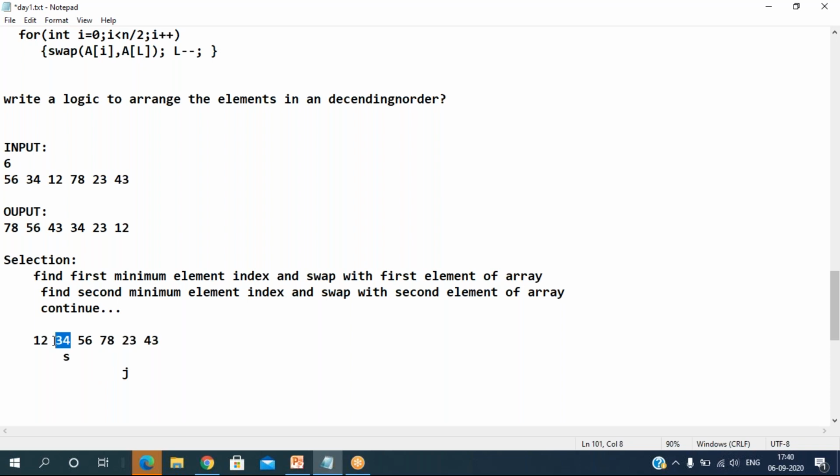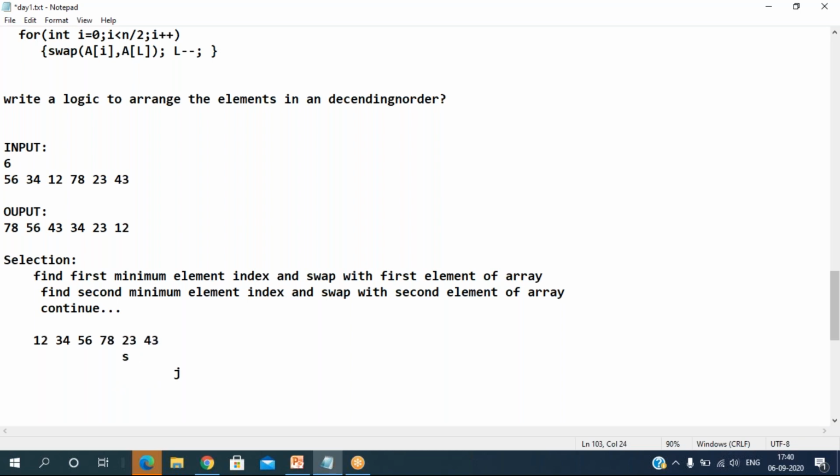Now as of now we assume this is the minimum, right? If I find one more element which is smaller, then update this value. Done. Then go to the next one. We keep doing the next process, and we'll go to the next element. Maybe I can compare 23 with 43. No, it is not smaller. Don't update. So then j plus plus.